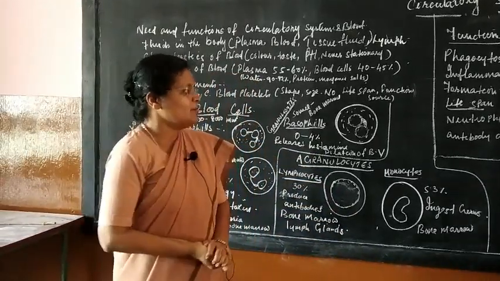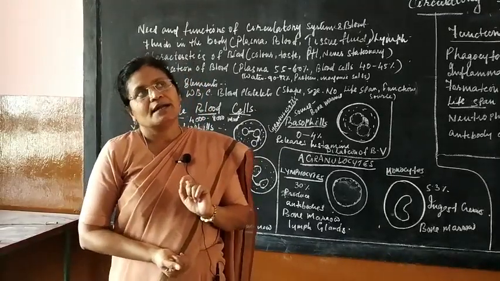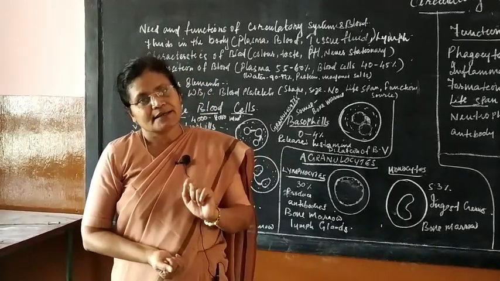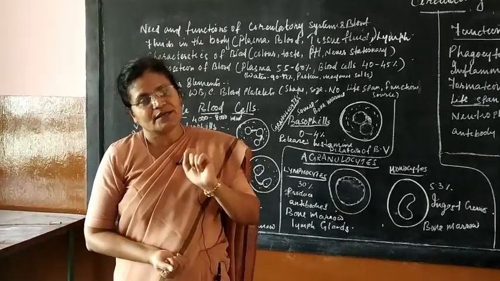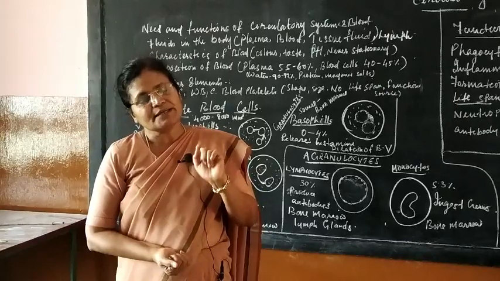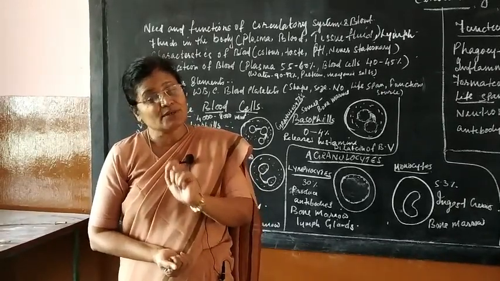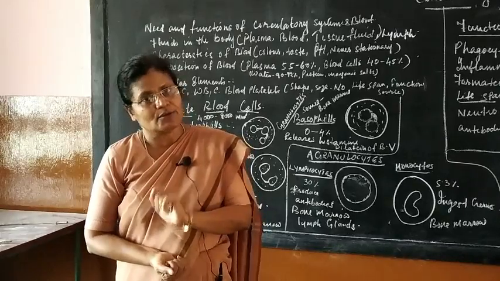Now that's about the hemoglobin. Children, remember, in the examination they will ask you to name the iron-containing part of the hemoglobin; it is your hemin. They will ask you to name the pigment-containing part; that is your hemin. Name the protein part of the hemoglobin; that is your globin.